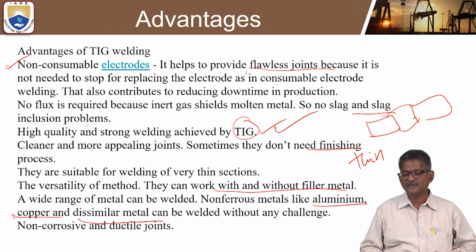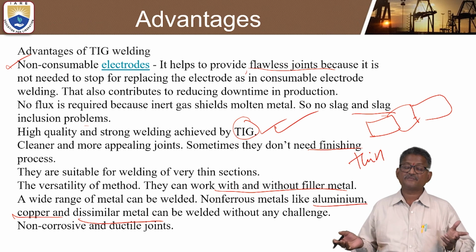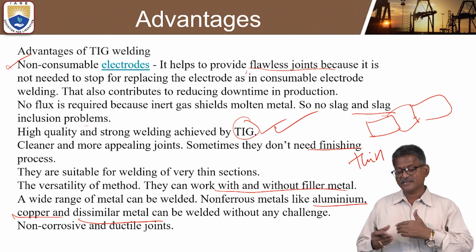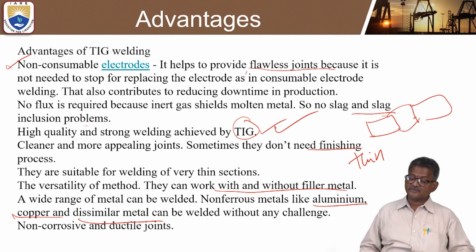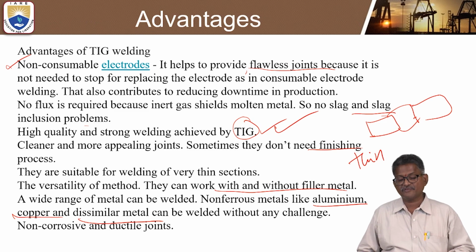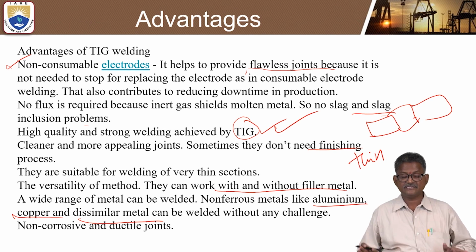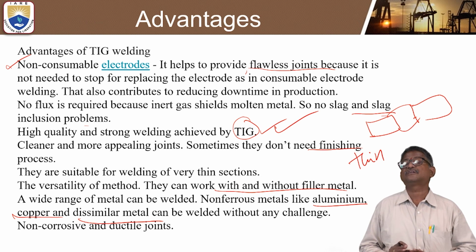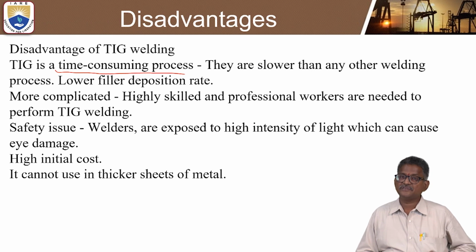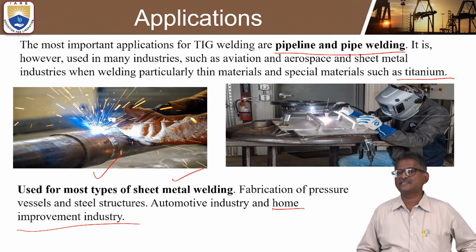They can work with or without filler metal, and a wide range of metals can be welded, such as non-ferrous metals like aluminum and copper, and dissimilar metals, without any change, as well as non-corrosive and ductile materials. So this is about the advantages and limitations, and these are the applications.